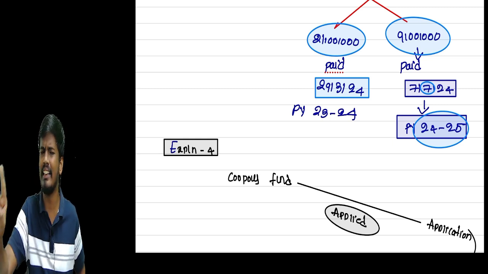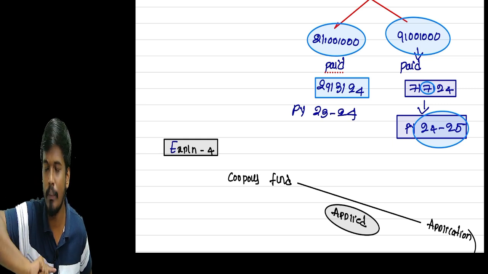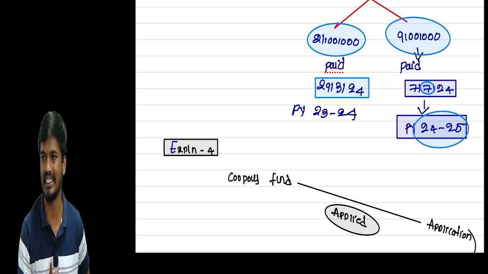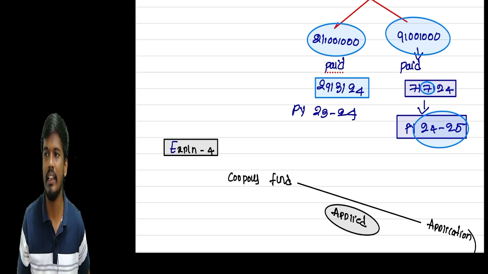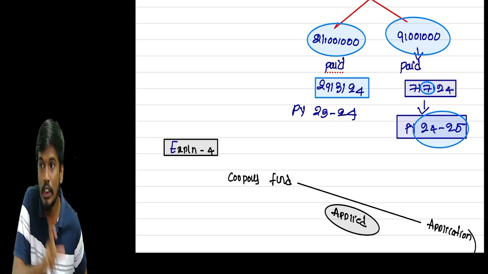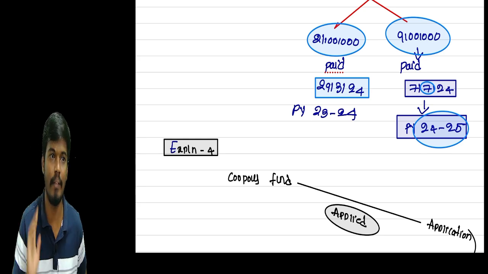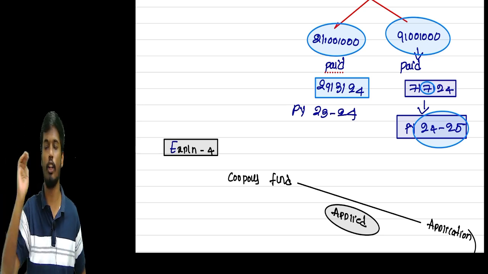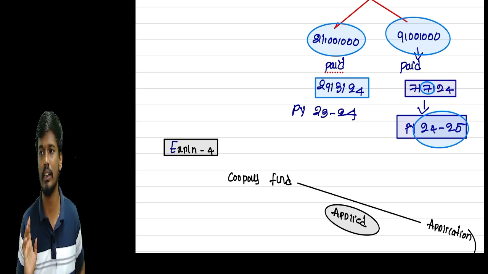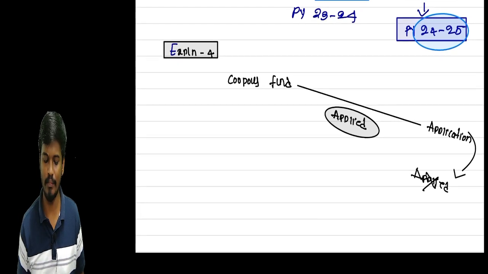Simply, one line conclusion, sir: whatever actual payment is made by the trust, that amount only is treated as application in the year of payment. Whatever outstanding amounts, if paid in the next subsequent year, are treated as application in the subsequent year, not in the year of incurrence. Okay, sir. Next, explanation number 4.